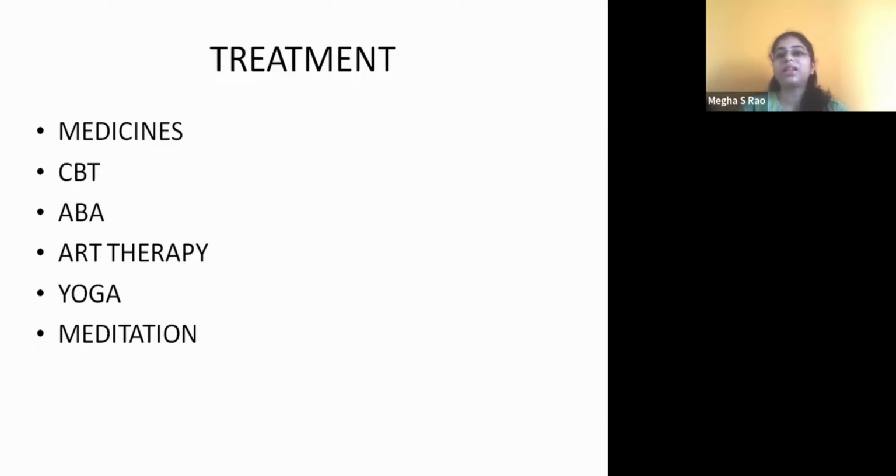Applied behavioral analysis is used very much in treating autism. And nowadays art therapy is flourishing, right? Because children are very good at art and are interested in it. So art therapy is another form of treatment. Storytelling can also be therapeutic, right? We can ask the child to tell a story about himself or herself and get to know what is happening in the child's life, ask them to draw and all that. Yoga and meditation are other forms of alternative treatments. It's not the main treatment, but it is an alternative treatment along with the main treatment.